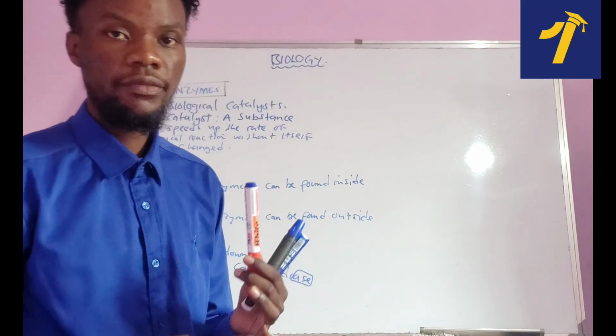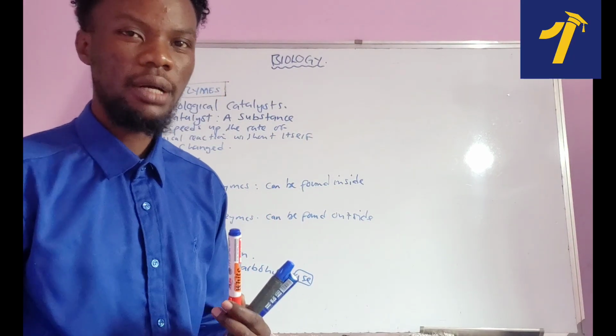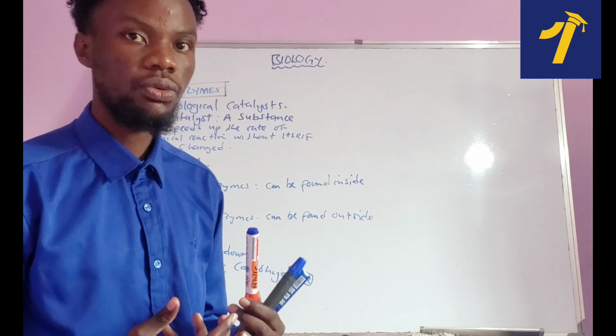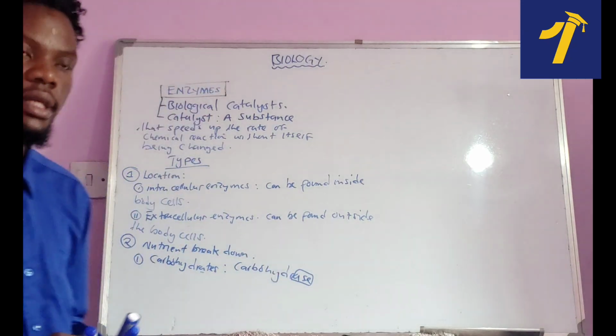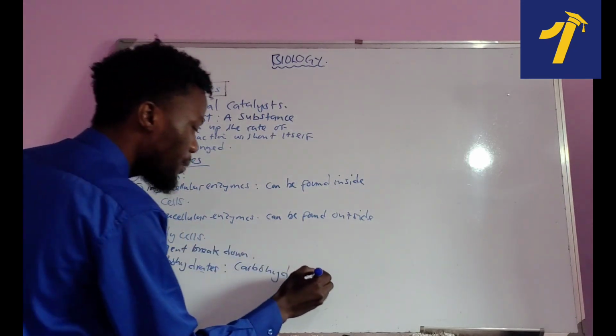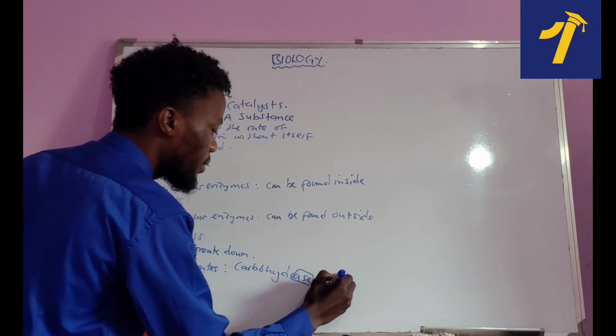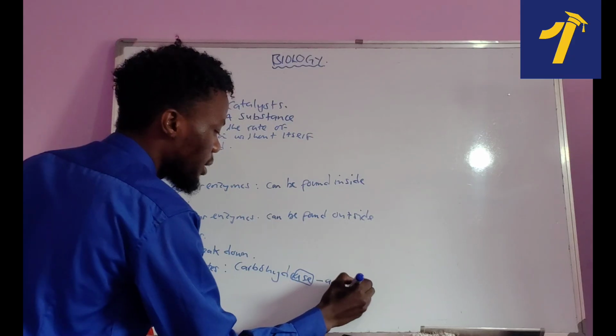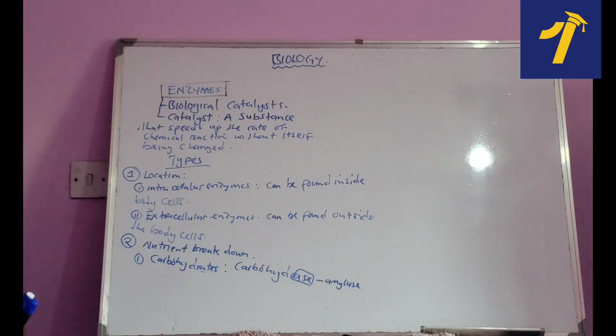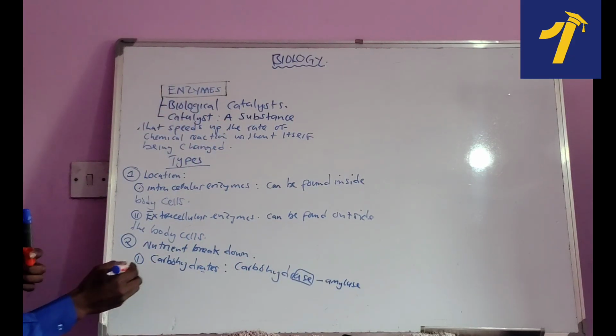There is salivary amylase, there is pancreatic amylase. Those enzymes act on carbohydrates. So a good example of a carbohydrase is amylase. Let's just pick one, amylase. Make sure that you take down notes on that. That's a good example.